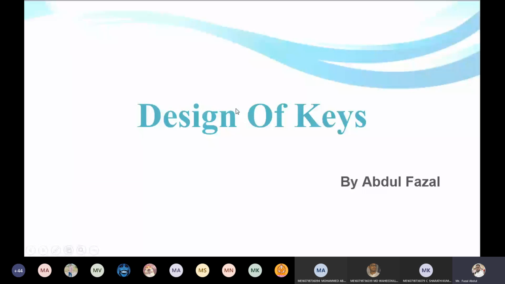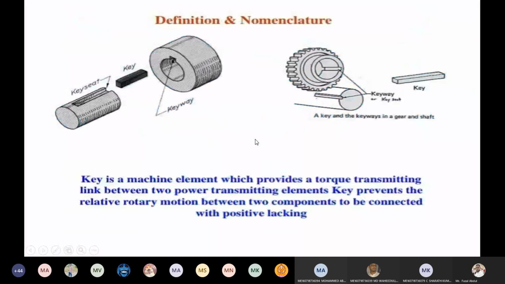Today I'm going to start one of the topics of the third unit, design of keys. In previous problems, whenever I explained, the shaft was subjected to torque, direct axial load, and so on. I used terms like 'there is no keyway' and 'there is a key'. So that is this one.